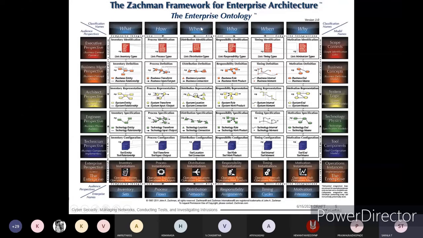Next, if we go with respect to where, that is distribution definition, that is business location and business connections. Always where comes with respect to business: what are the locations where we are going to implement your business, and where the business connection has to be communicating from one location to another. If we go for who, that is responsibility definition: who is taking the highest responsibility, who is taking the lowest responsibility. In that way, you have to identify business goals and business work product also, which have to be communicated from one row to another row.